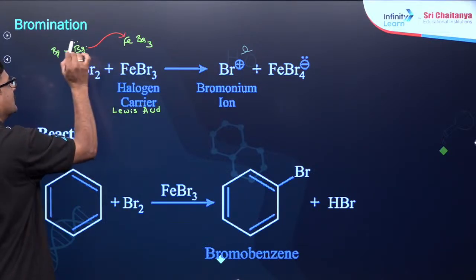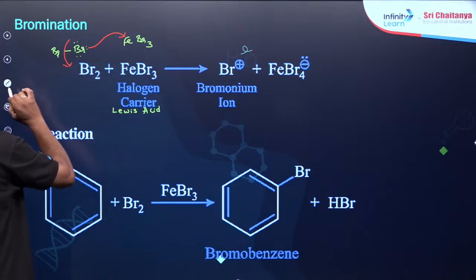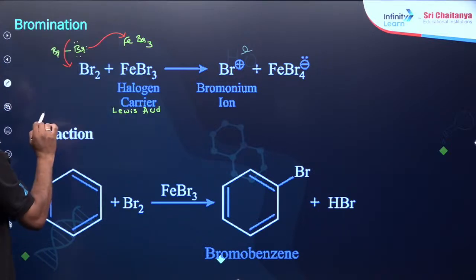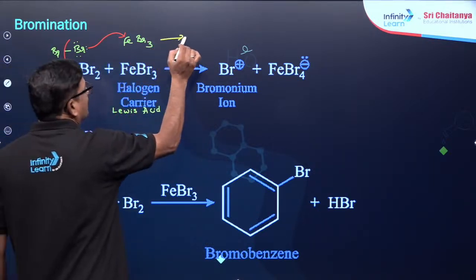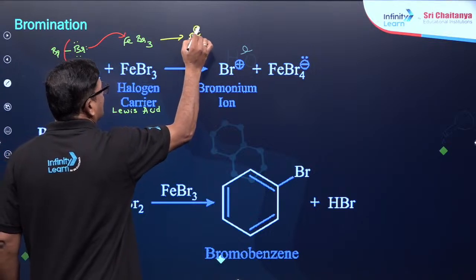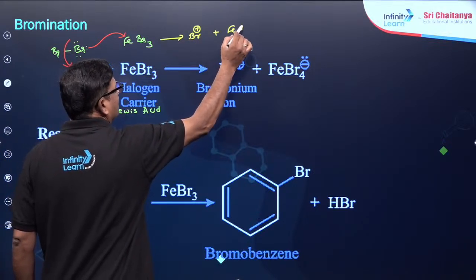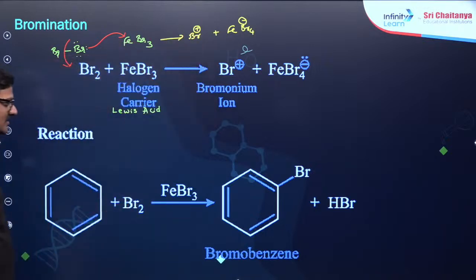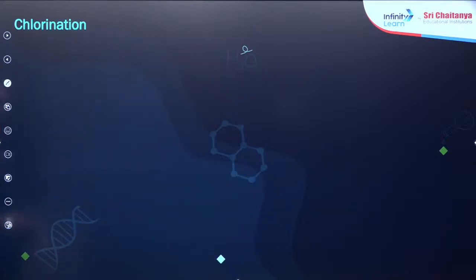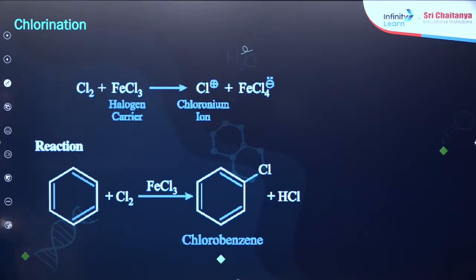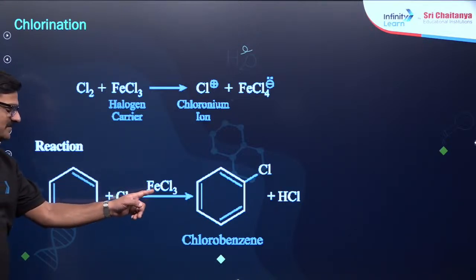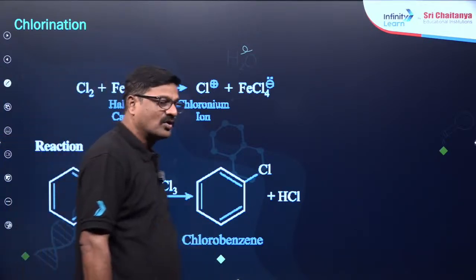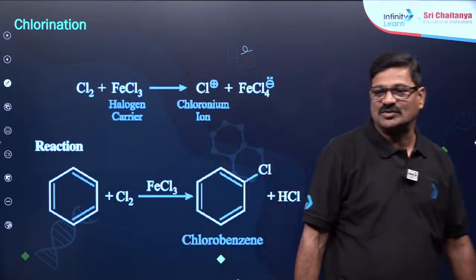Lewis acid क्या करते हैं? Electron donate करते हैं, ले सकते हैं, so that it is going to give you Br plus and FeBr4 minus बन गया. So this is an electrophile. Let's see the chlorination. ये भी ऐसे है. When chlorine is treated with benzene in the presence of FeCl3 to get chlorobenzene. Understand, बच्चों?